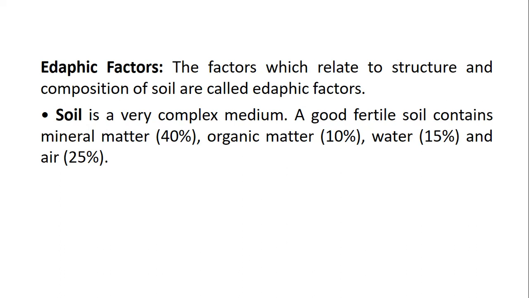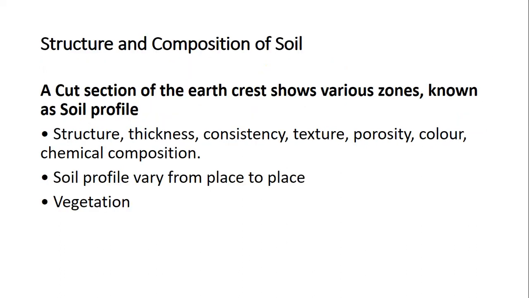The process of soil formation is known as pedogenesis and it is a very slow process which takes more than 1000 years to produce 1 inch thick soil in nature. Pedogenesis occurs by weathering of rocks, which is brought about by temperature variation, rainfall and also glaciation etc. So if you study soil, first we have to study the structure and composition of the soil. A cut section of the earth crust shows various zones known as soil profile.